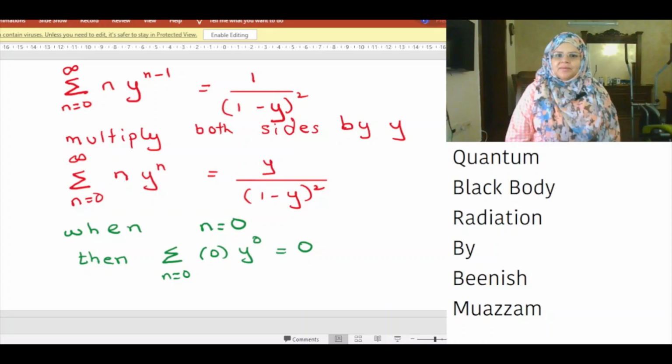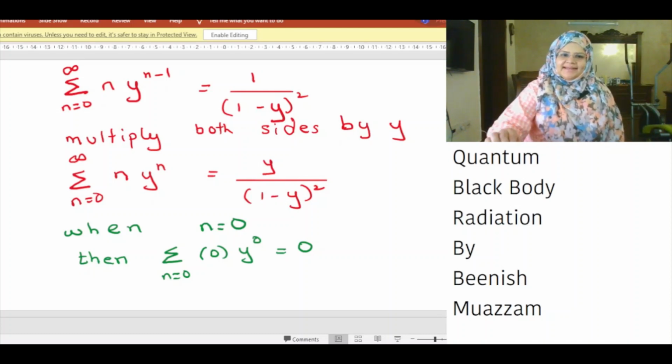If we multiply both sides by y, we get the summation of n y^n from n equals 0 to infinity is equal to y over bracket 1 minus y bracket close squared. When n is equal to 0, the summation term is also equal to 0.